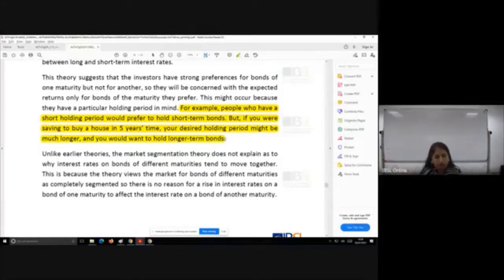But if your preference is to buy an immediate laptop or an immediate phone, which is a very short term of 1 year or less, then definitely you are not going to be worried about what a 5-year bond is going to give you. Even though the rate is lucrative, your mind is fixed on the tenor. Because of that, there are no slippages between the markets, between the tenors. And that is why this theory suggests that each maturity is in a different, very segmented bubble.